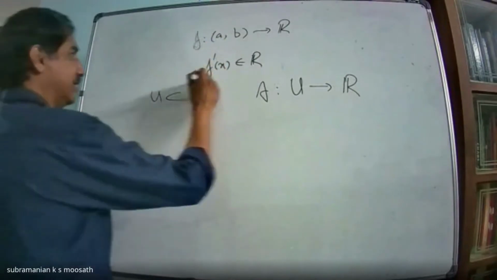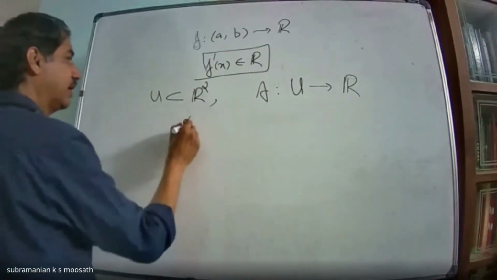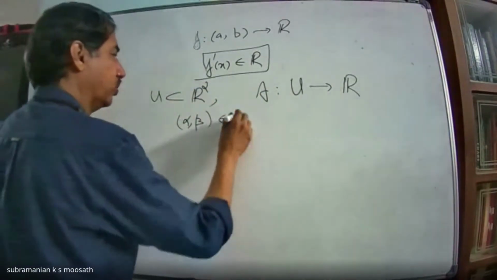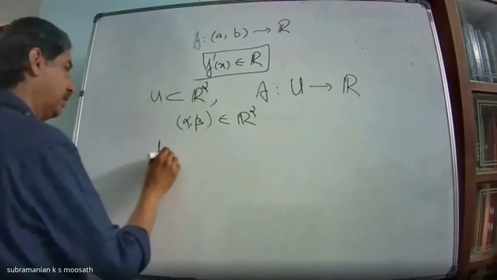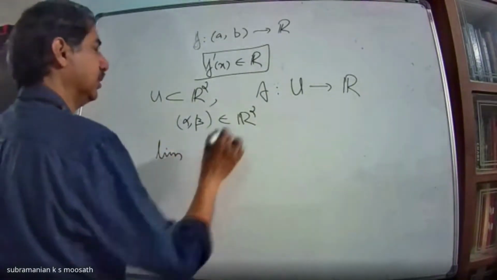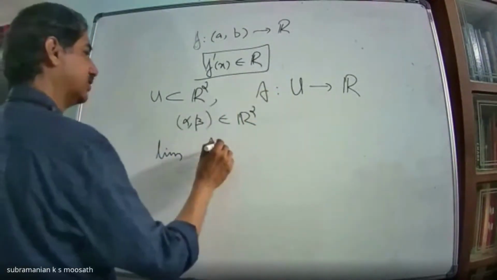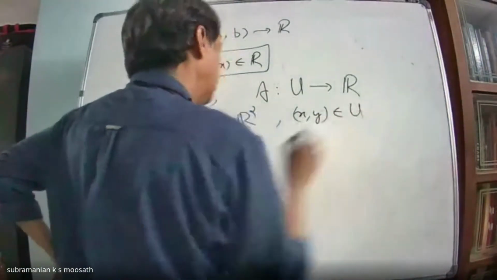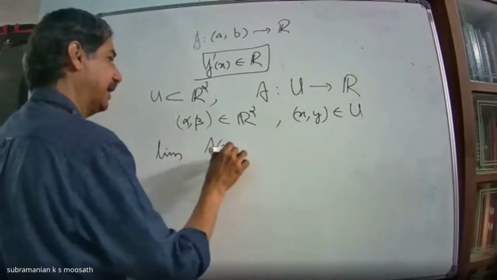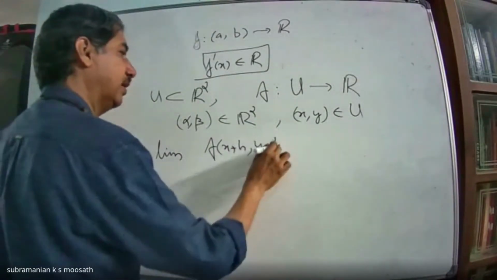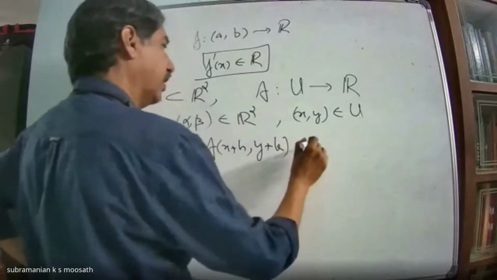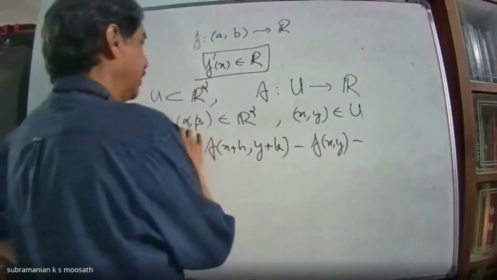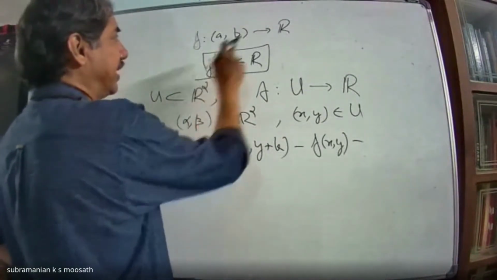With this experience, since U is in R2, I will take a point xy, where I want the derivative, and write the limit of f of x plus h, comma y plus k, minus f of xy, minus something like f prime x multiplied with h.